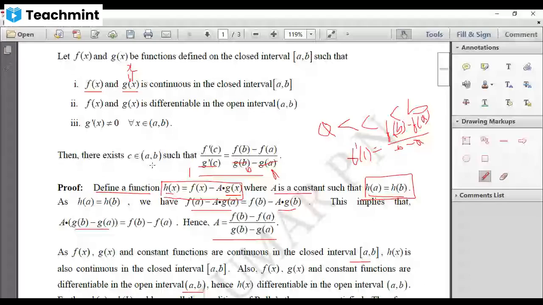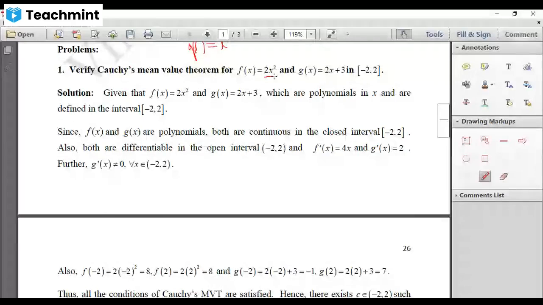Now, remember your f of x is a polynomial of degree 2, and g of x is a polynomial of degree 1. So both are polynomials. Therefore, they are defined in the closed interval minus 2, 2. And also, polynomials are always continuous and differentiable. Therefore, both f of x and g of x are continuous in the closed interval minus 2, 2, and differentiable in the open interval minus 2, 2.